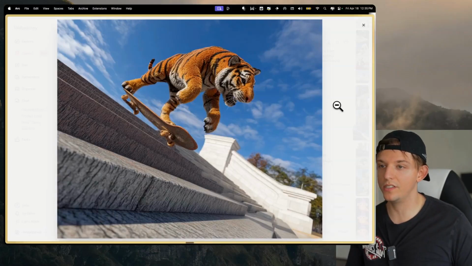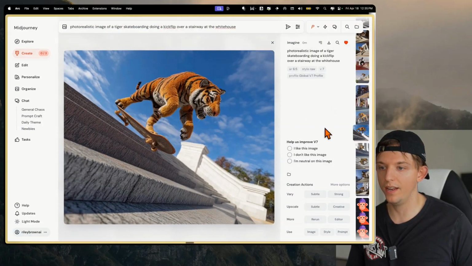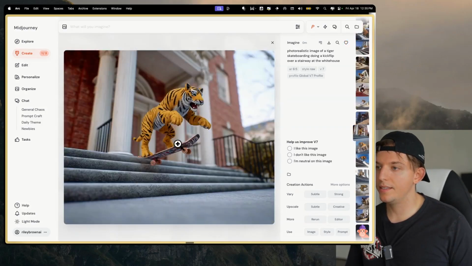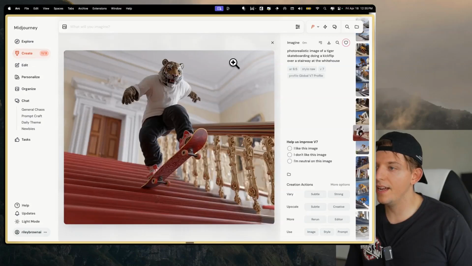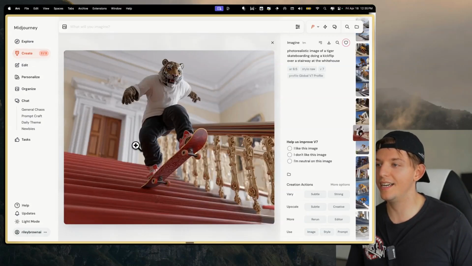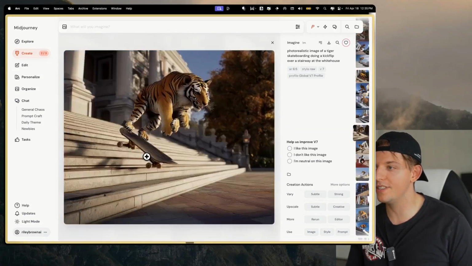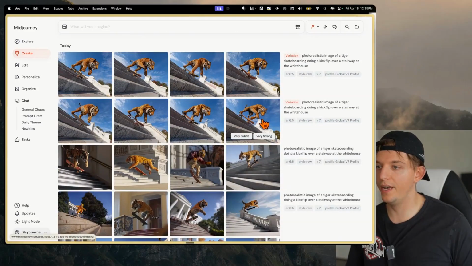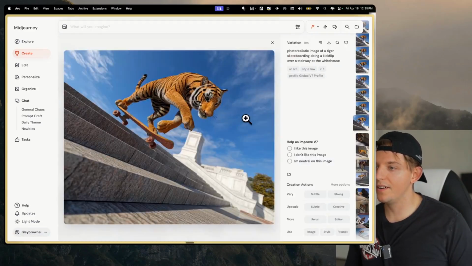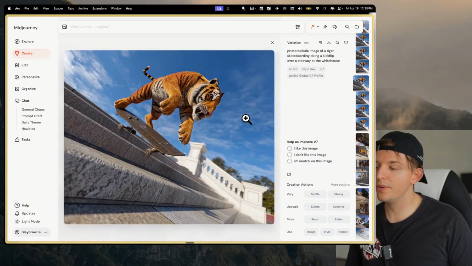I love this one. So this one I'm going to favorite. And let's create a few subtle variations. And let's keep going through these. This one's okay. This one looks a little fake. This one, the lighting's kind of good. I kind of dig this one. I'll favorite this one. And we can kind of go through here. This one is like a tiger wearing normal clothes. I'm gonna stick with that original one that I created. So here our variations are done. Okay, so this is pretty cool.